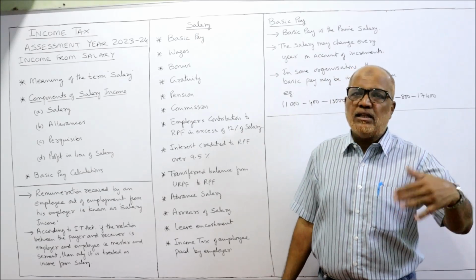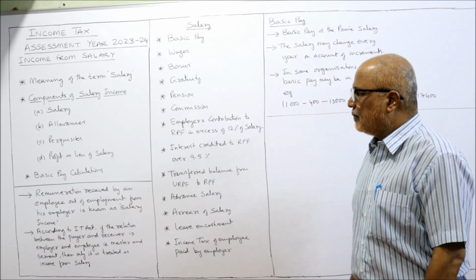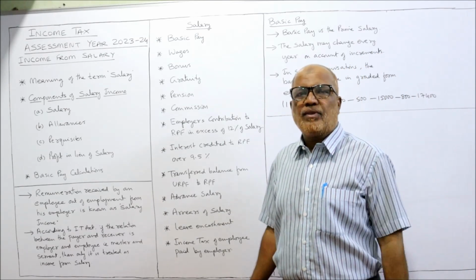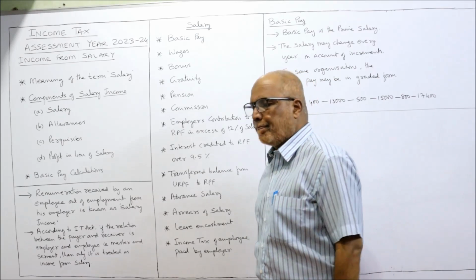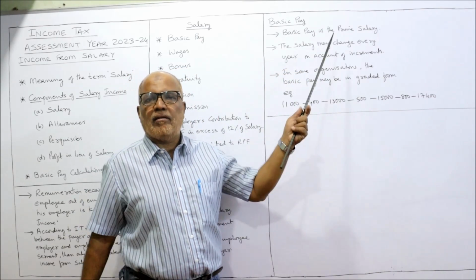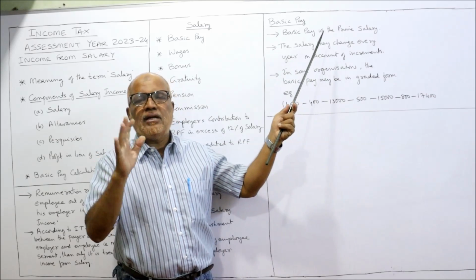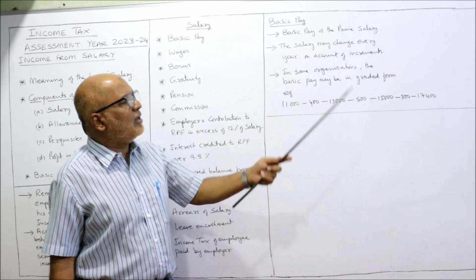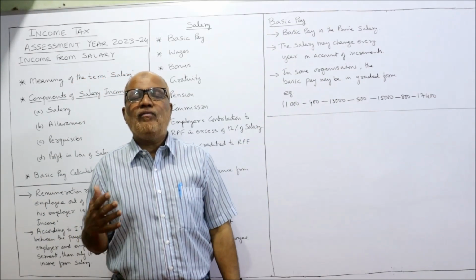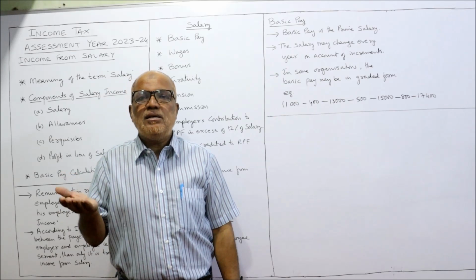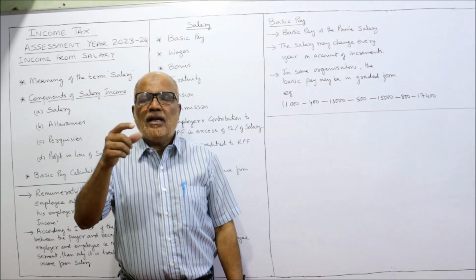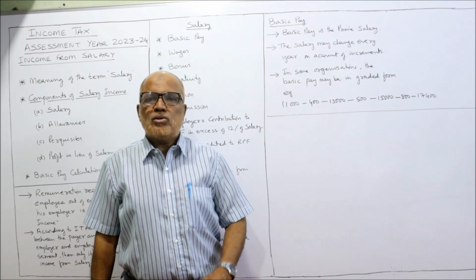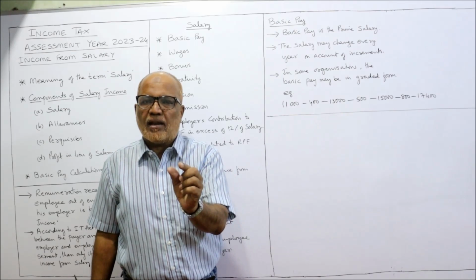Then what are allowances? In the next video I am going to explain. Perquisites and profit in lieu of salary too. The last part to be discussed in this video is the calculation of basic pay. Remember, basic pay is the prime salary, the basic salary. The salary may change every year on account of increment, normally on account of inflation, on account of rising prices. There is an agreement that the employer will compensate for inflation by giving increment. So at the time of joining the service, some salary will be there.